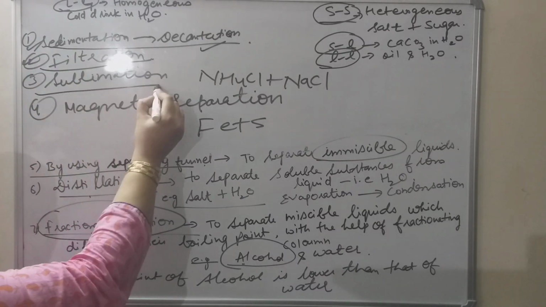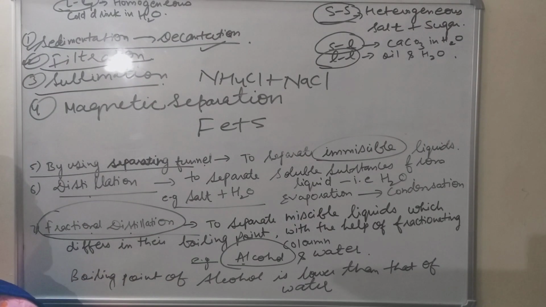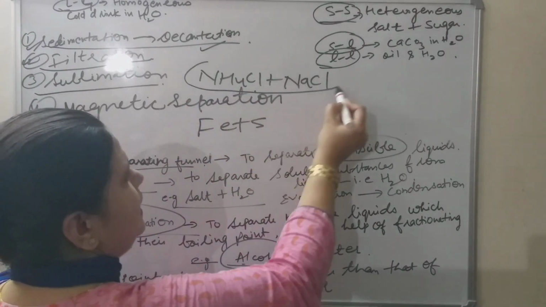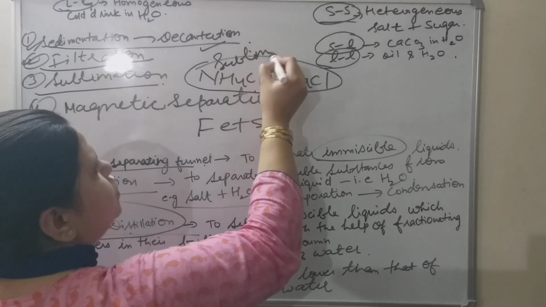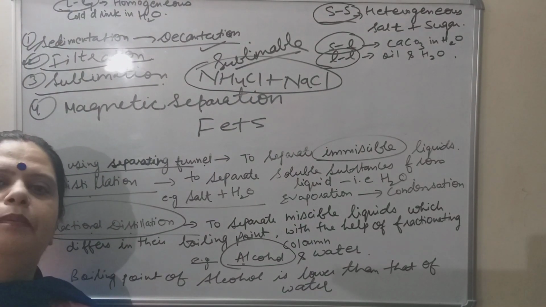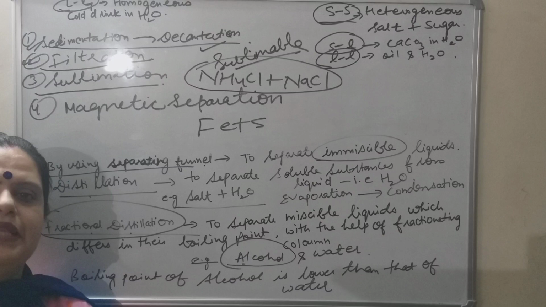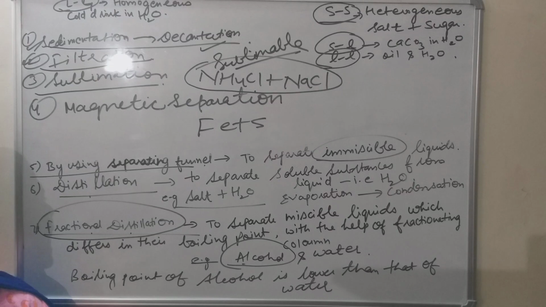Next is sublimation. Sublimation as a separation technique can be used to separate a mixture of a sublimable substance from a non-sublimable substance. For example, we have powdered ammonium chloride, which is of sublimable nature, and sodium chloride. Both are white in color, and if you want to separate them, you can separate this mixture with the help of the process we call sublimation. Out of these two, ammonium chloride changes into vapor, and when you put a funnel over the china dish, it cools down and you obtain it on the inner side of the funnel.